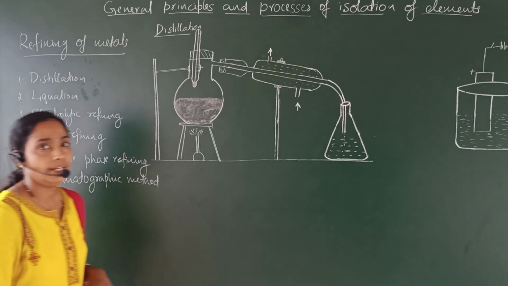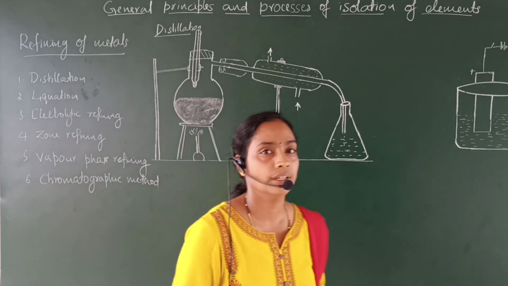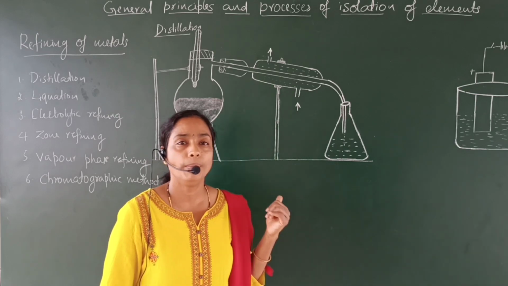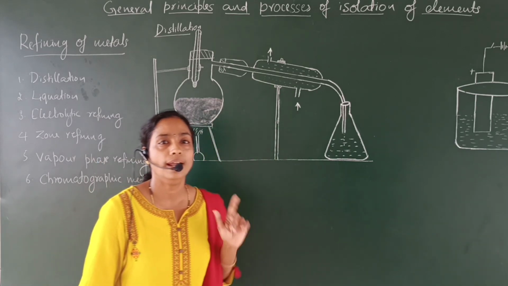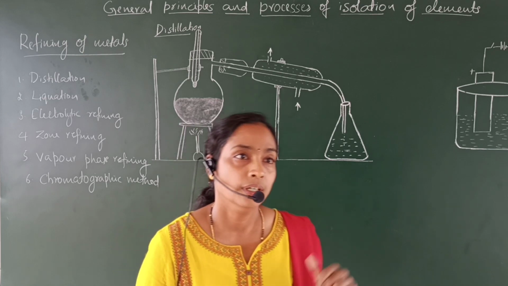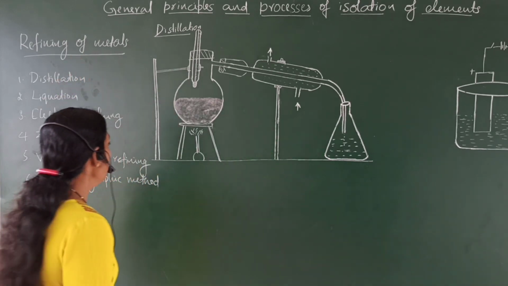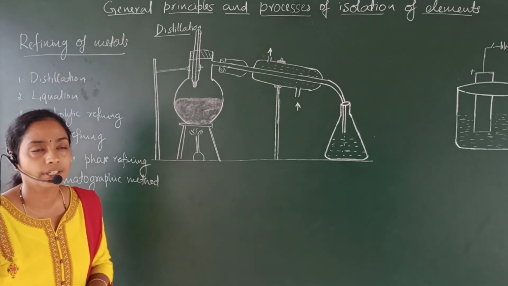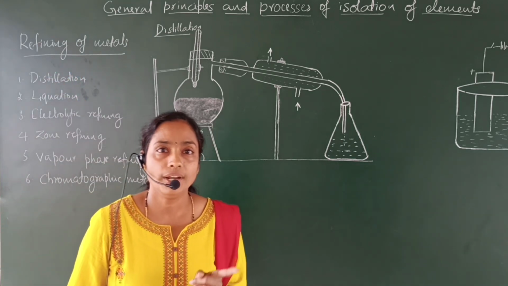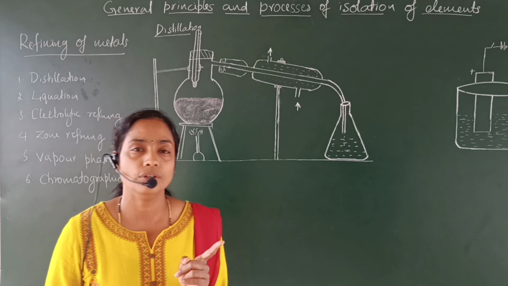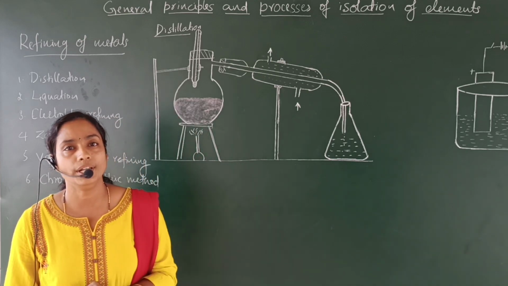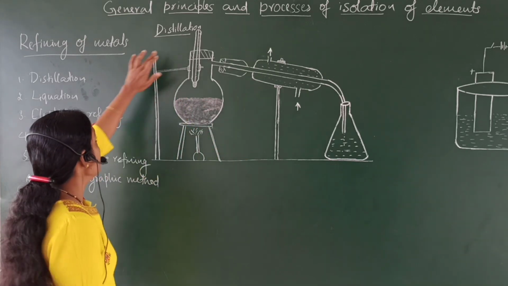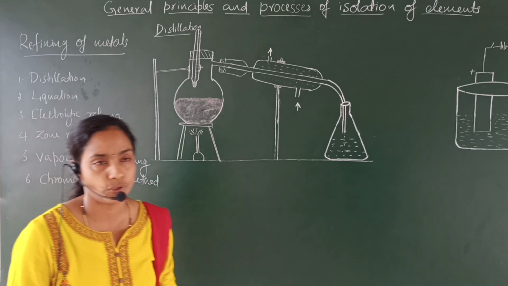Now, how to select these methods? Depending upon the properties of the metal and the impurities present in the metal, these methods are used. First we will take up distillation. When there is a difference in the boiling points of the metal and the impurities, the distillation method is used.